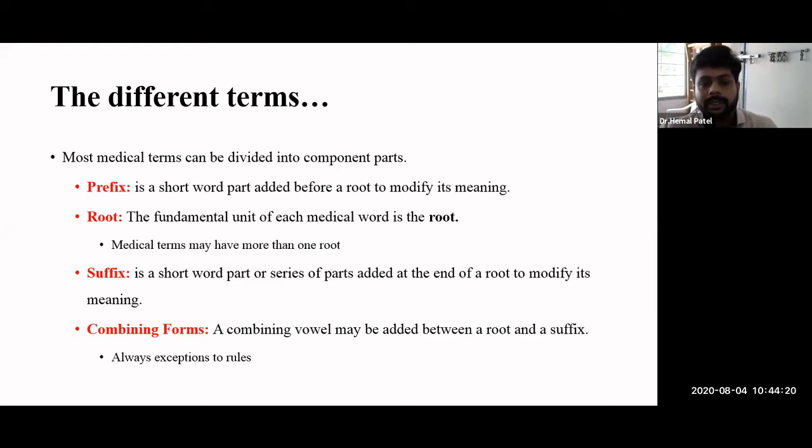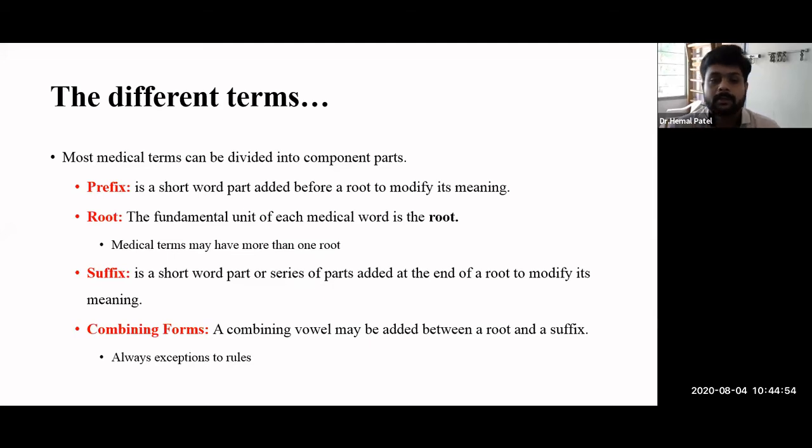The most important point is the combining form. If we add a prefix as well as a word root, we need something that will join the two words. That is called a combining form. The combining form is always a vowel: A, E, I, O, U. These five vowels help us combine the forms, either between the prefix and the root, between the root and the suffix, or even between the prefix and the suffix.